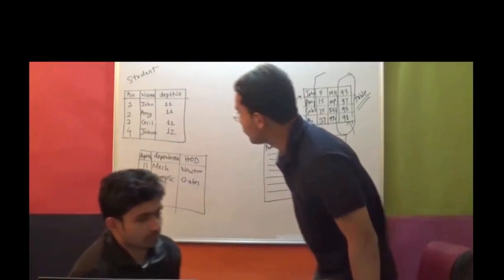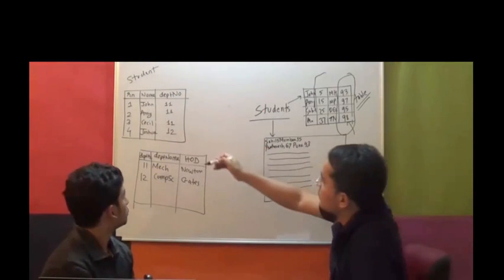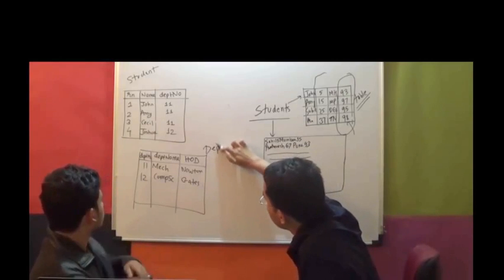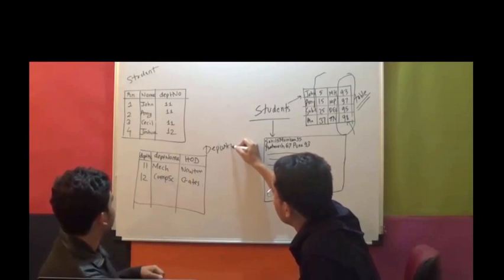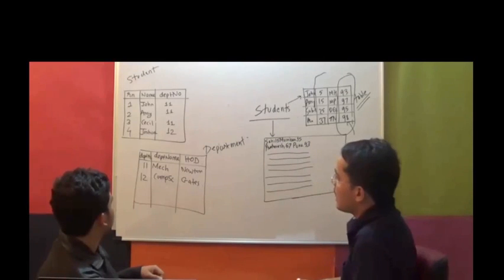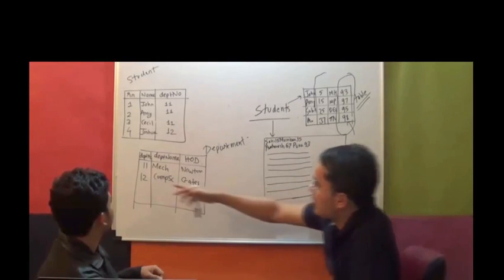Alright. Now, if you look at the two tables here, student table and department table, they have something in common. What is that? Department number.